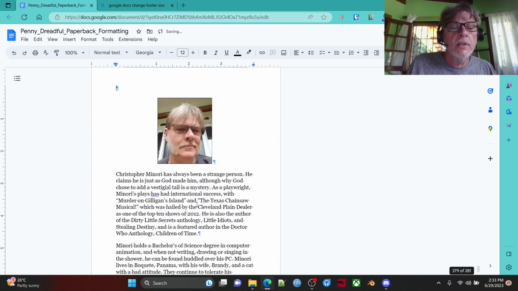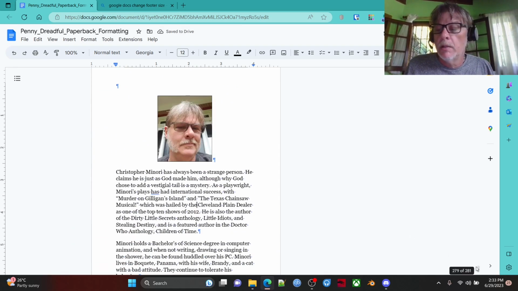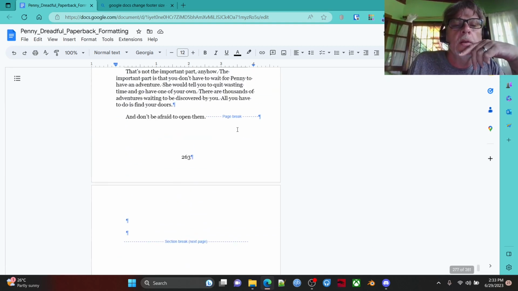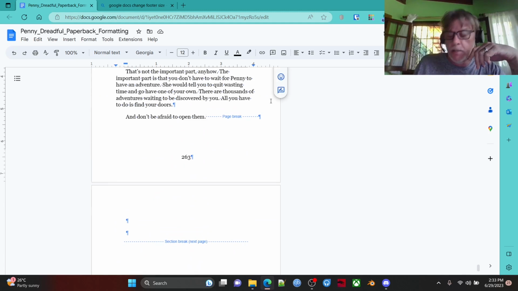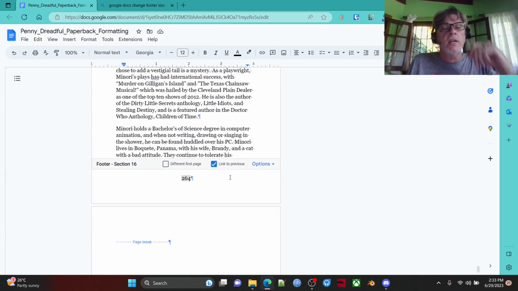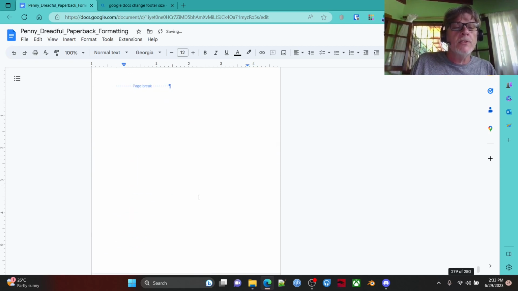And now if I look, this should be page, no, we didn't care what page it wound up. We just wanted a, I guess we don't need that there. Section break, next page. I think that's all we got to do. We didn't need a blank page. 15, 16, yeah. So don't link to the previous. Boom, our page numbers are gone.